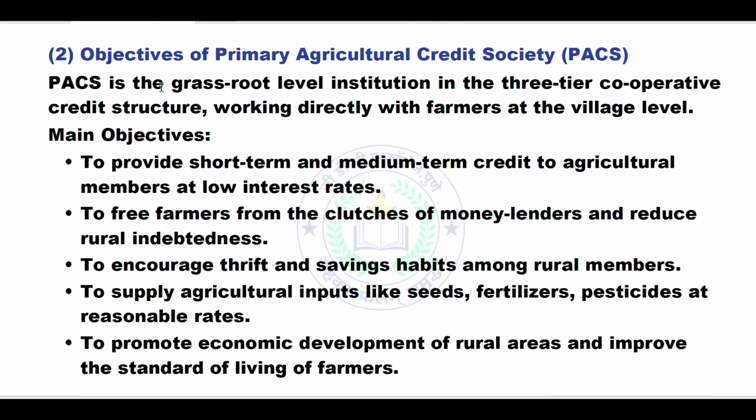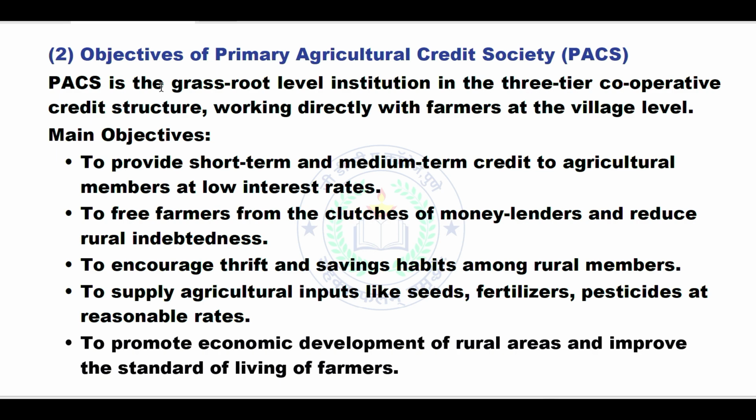Number 2, objectives of primary agricultural credit societies, that is PACS. So again here you have to write introduction. PACS is the grassroots level institution in the 3-tier cooperative credit structure, working directly with farmers at the village level.